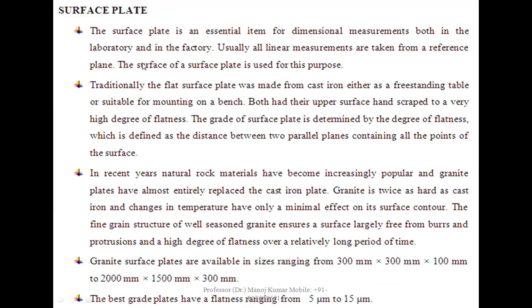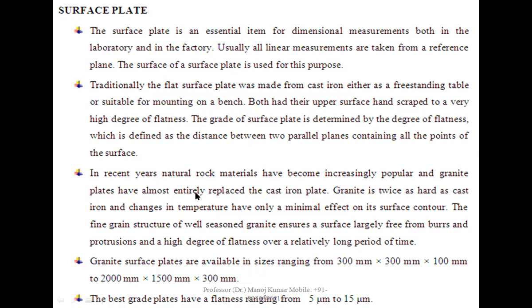Surface plate. The surface plate is an essential item for dimensional measurement both in the laboratory and in the factory. Nearly all linear measurements are taken from a reference plane. The surface of a surface plate is used for this purpose. Traditionally, the flat surface plate was made from cast iron, either as a free-standing table or suitable for mounting on a bench. Both had their upper surface hand scraped to a very high degree of flatness. The grade of the surface plate is determined by the degree of flatness, which is defined as the distance between the two parallel planes containing all the points of the surface.